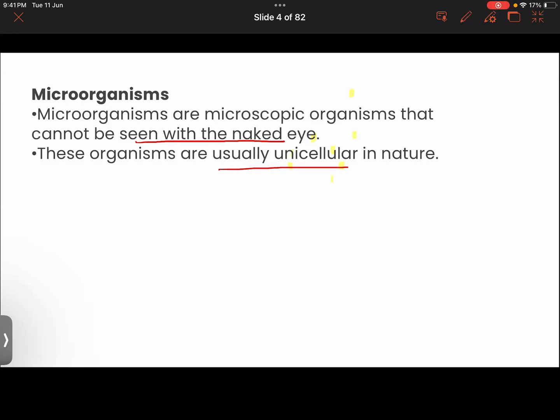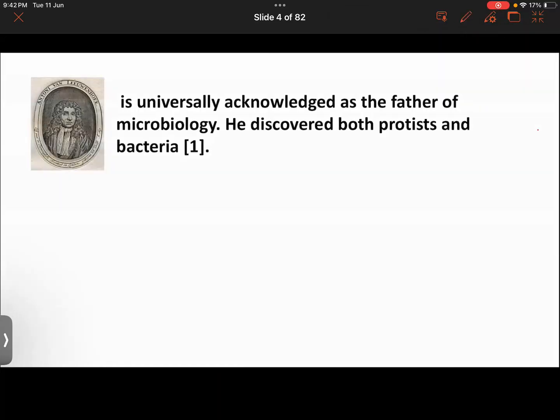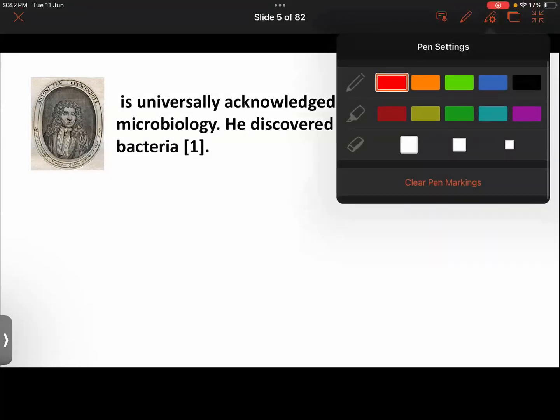There have been several scientists who had great contributions in this field of studying microorganisms. In biology, you have a field called microbiology, where we get to study about microorganisms.